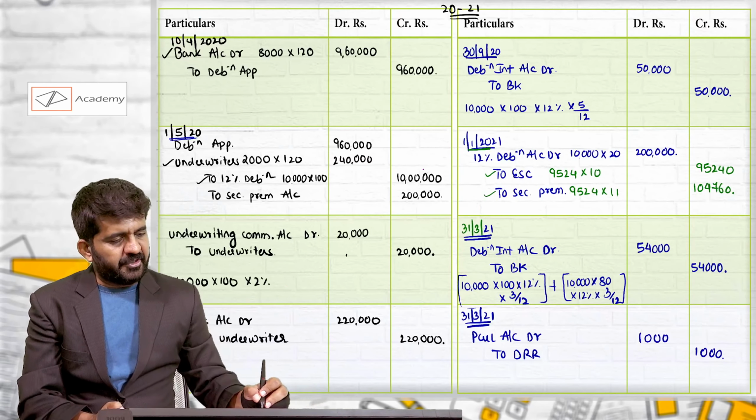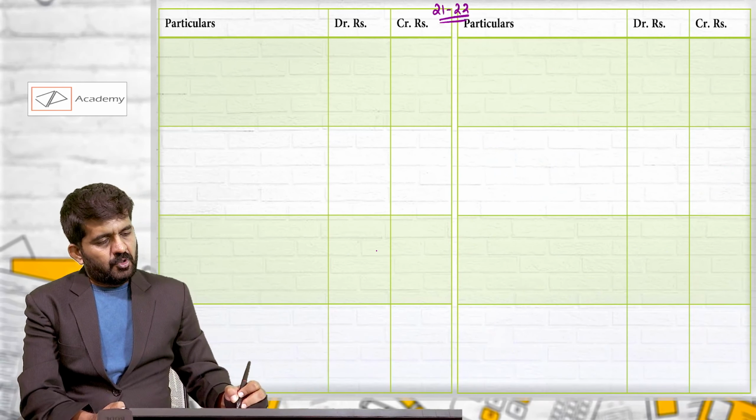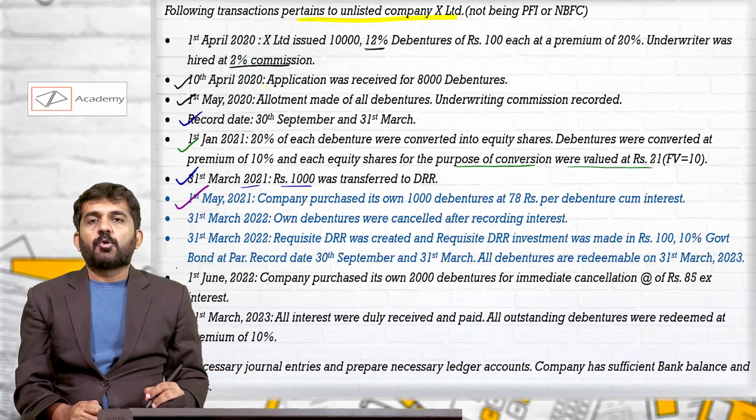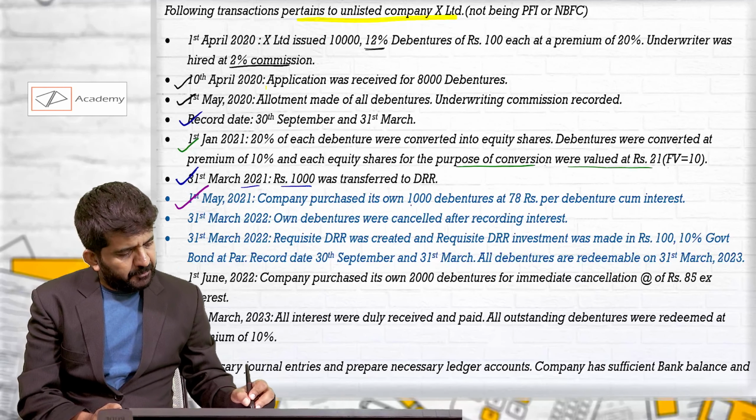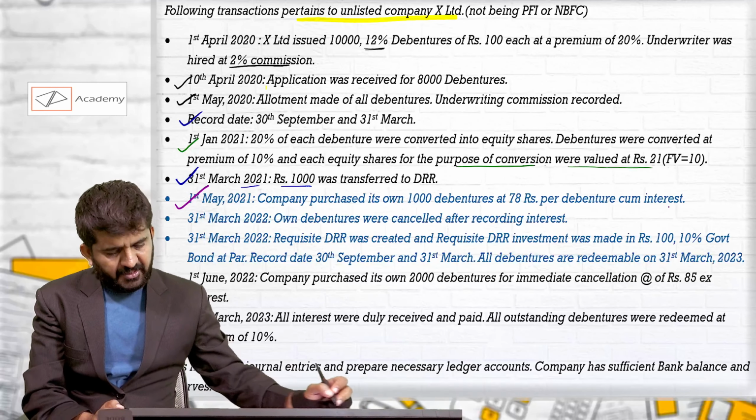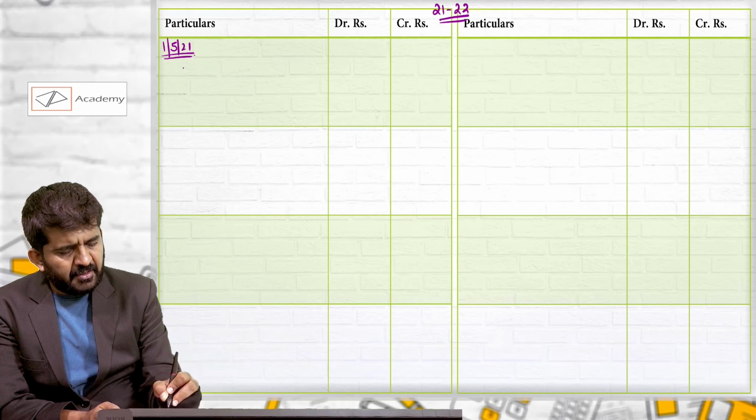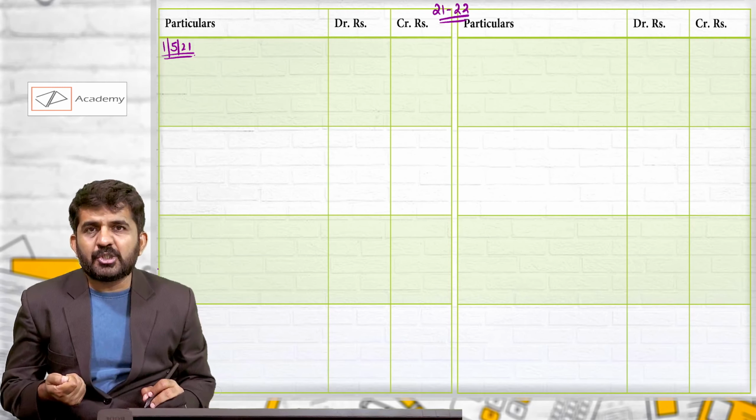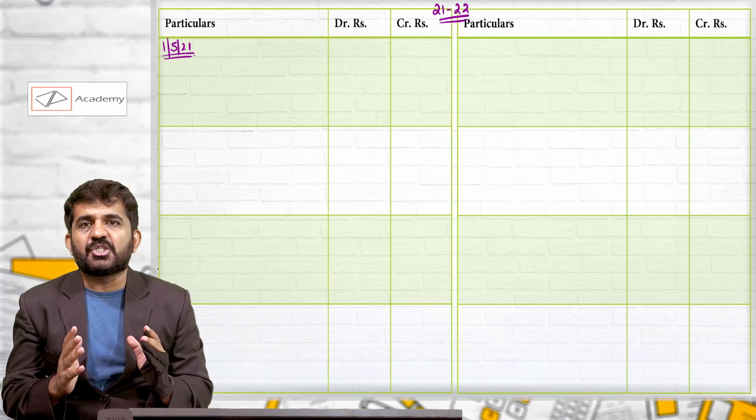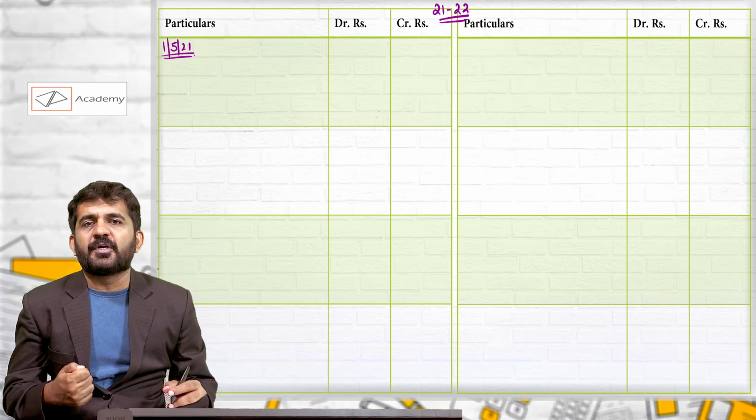And we can go to another year, that is 21-22. What is first happening in 21-22? 1st May 2021, company purchased its own 1000 debentures at 78 rupees per debenture cum interest. So first will be 1st May 2021. What company is doing? Out of 10,000 debentures of rupees 80 each outstanding, company is purchasing 2,000 of its own debentures.